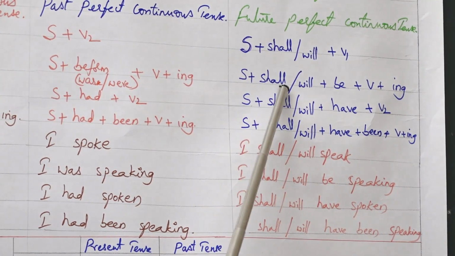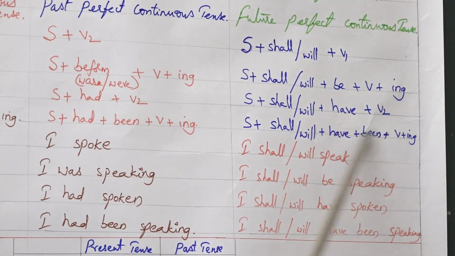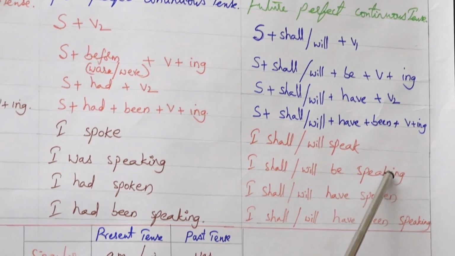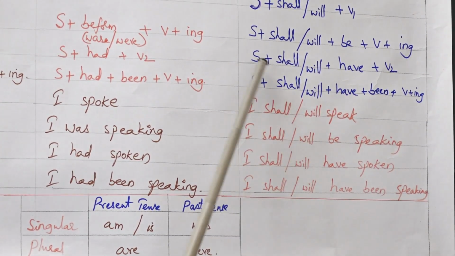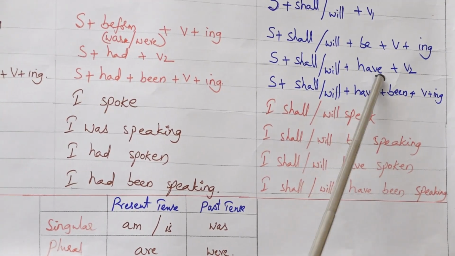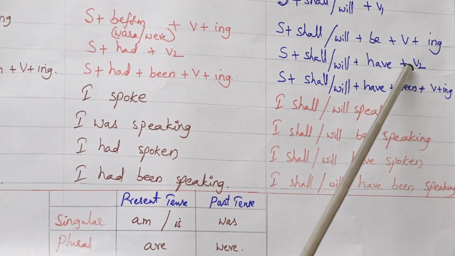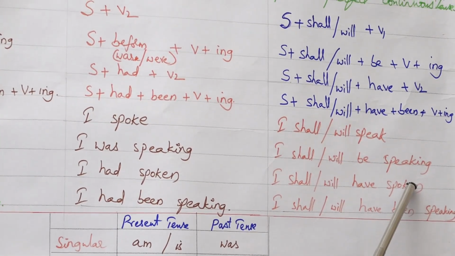Then subject with shall or will with be form and verb plus ing: I shall be speaking or I will be speaking. Next, subject with shall or will with have plus verb 3, the past participle: I shall have spoken.